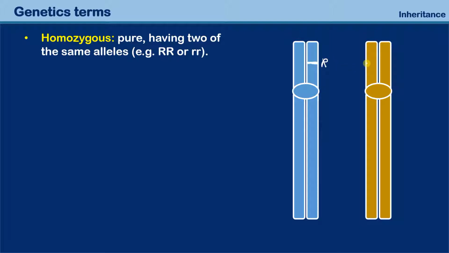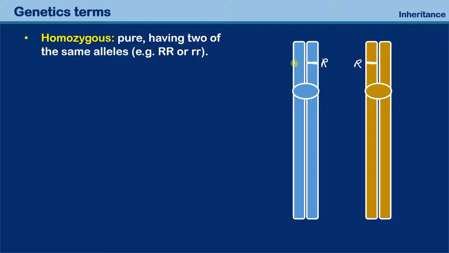And if on the homologous chromosome over here I also have a capital R, then the plant is referred to as homozygous or pure. And in this case, 2 times capital R. It could also be 2 times lowercase r. You might now wonder, what about the sister chromatid over here and over here?